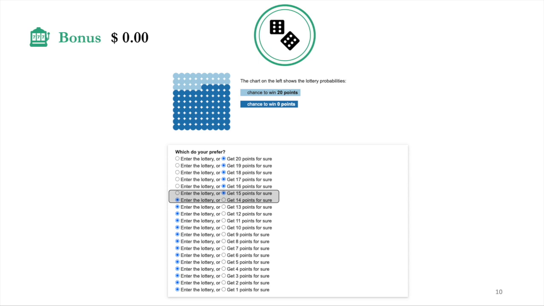We run a function that picks a random row on the lottery sheet. If the participant selected sure gains for that row, the corresponding value is added to their bonus, where 1 point represents $0.001. If the participant chose to enter the lottery for that row, we run a lottery simulation based on the probabilities to determine if the participant wins the full amount or wins nothing. Each participant completed 25 lottery sheets and could win a total bonus of up to about $10.